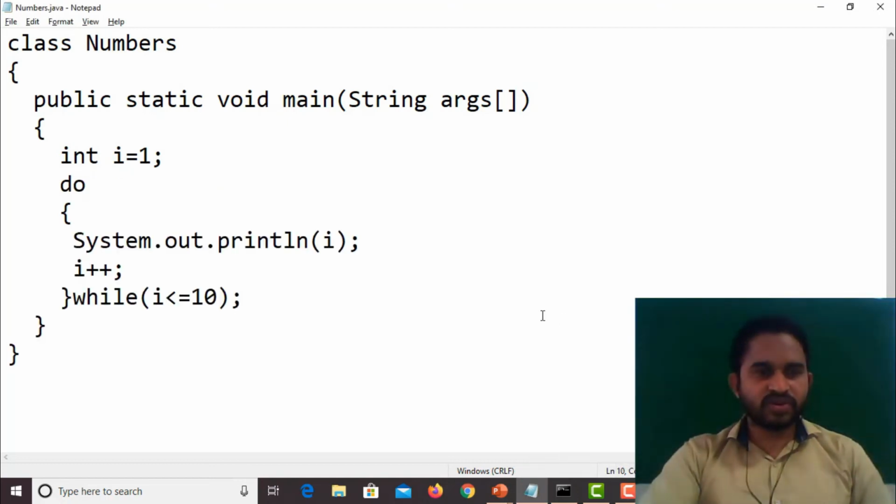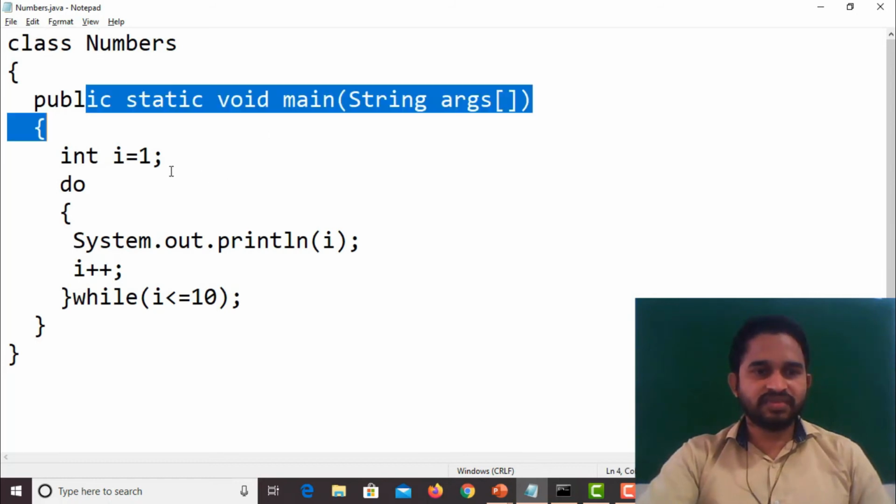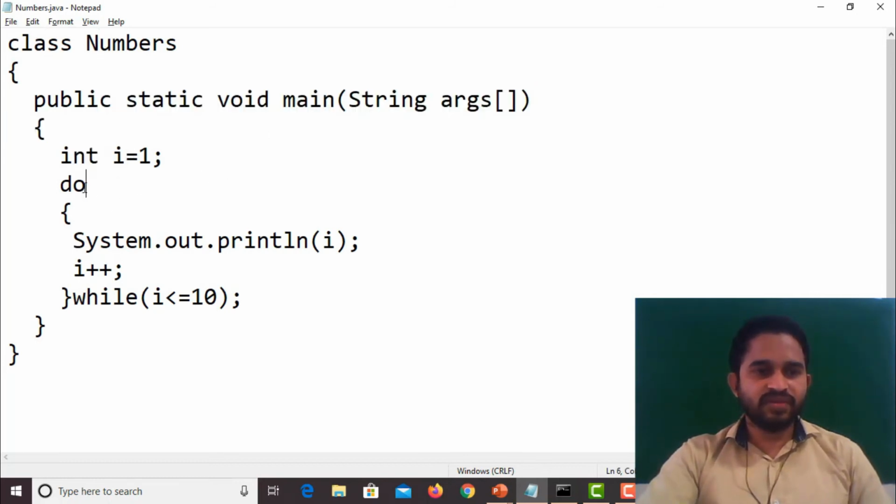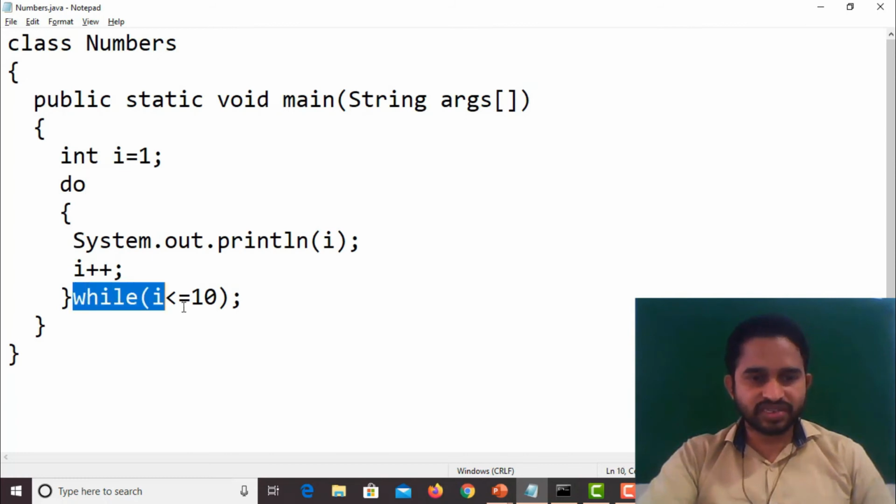So same program, I want to print 1 to 10 numbers using do while. First check it, same thing: class numbers, main statement, here initialization of variable. In while, first we have to check the condition. If the condition is satisfied, we enter into the set of statements in that particular block. Whereas in do while, there is no need to check the condition first; at least one time we enter into that particular block. At the end we check the condition.